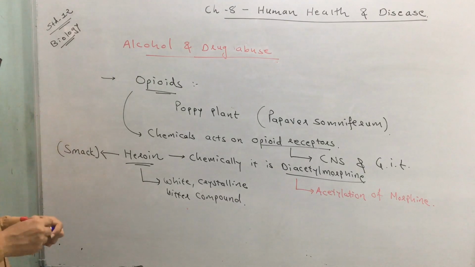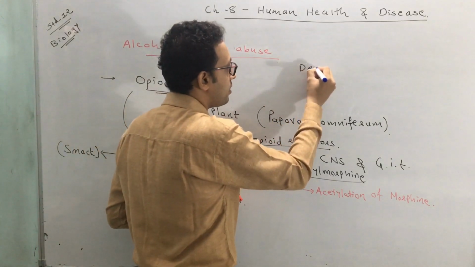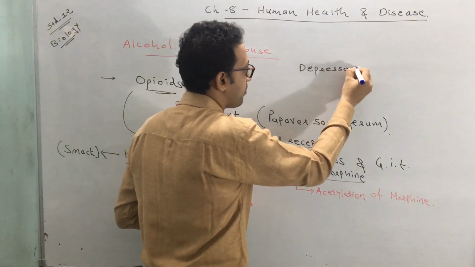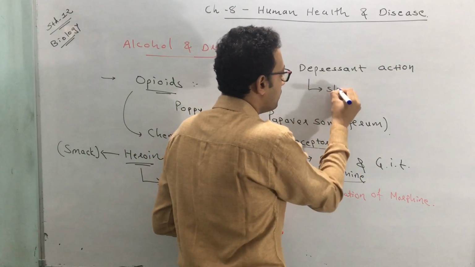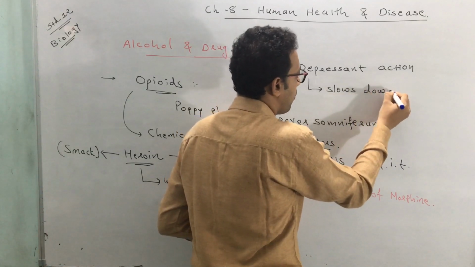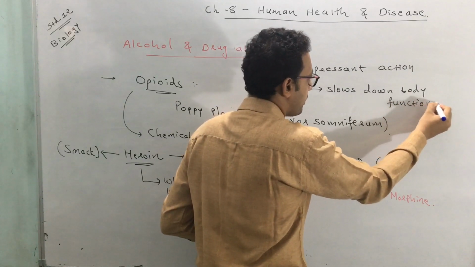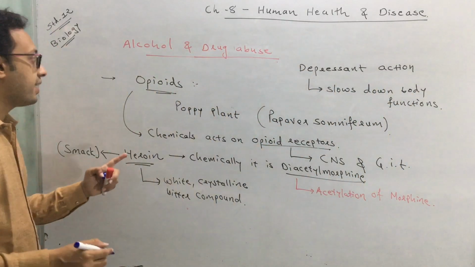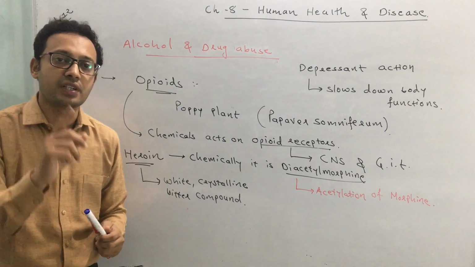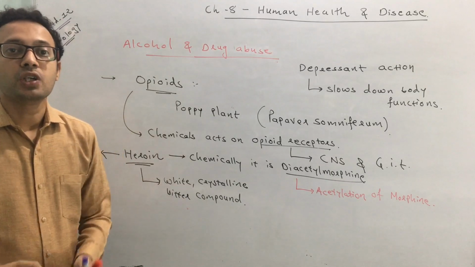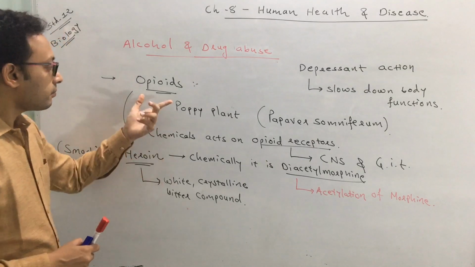This heroin has which kind of effect? It produces a depressant action, meaning it slows down body functions. It depresses or slows down the various body functions. That is the effect of heroin or opioids. So this is the first category of drug which is commonly consumed or abused by people in society.